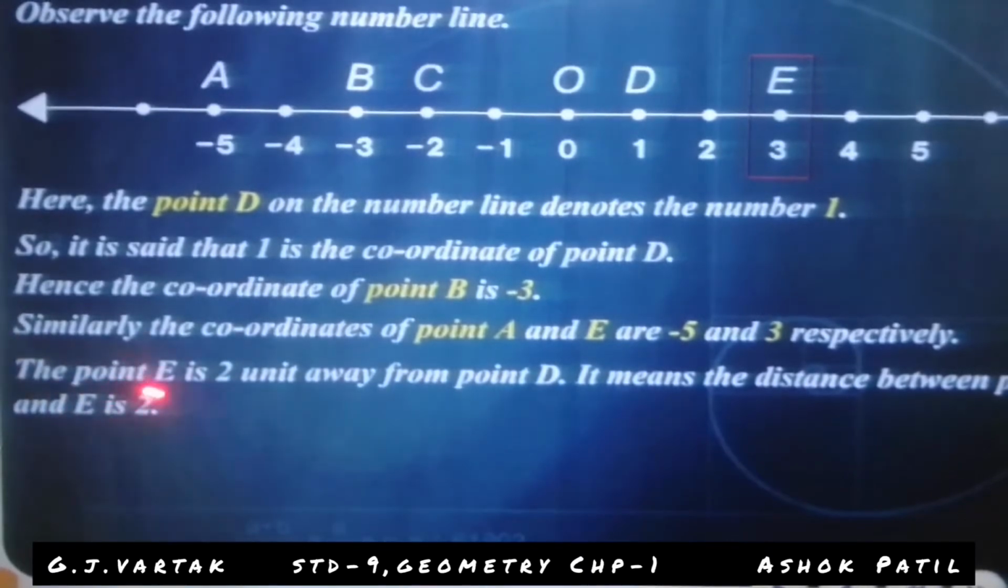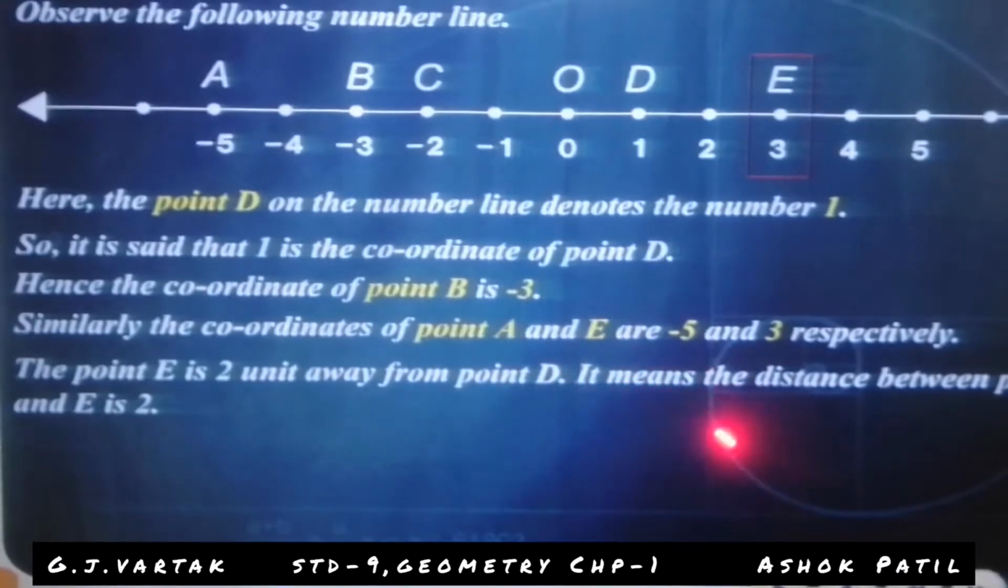The point E is 2 units away from point D. It means the distance between point D and E is 2. The coordinate of point D is 1 and the coordinate of point E is 3. This is one unit and this is the second unit. That's why the distance between D and E is 2.